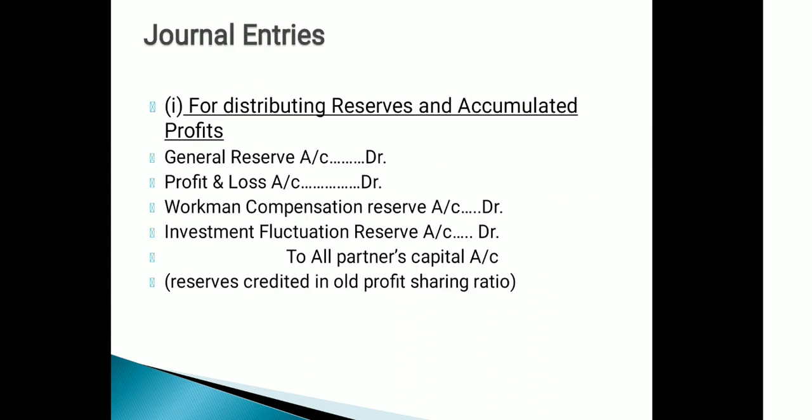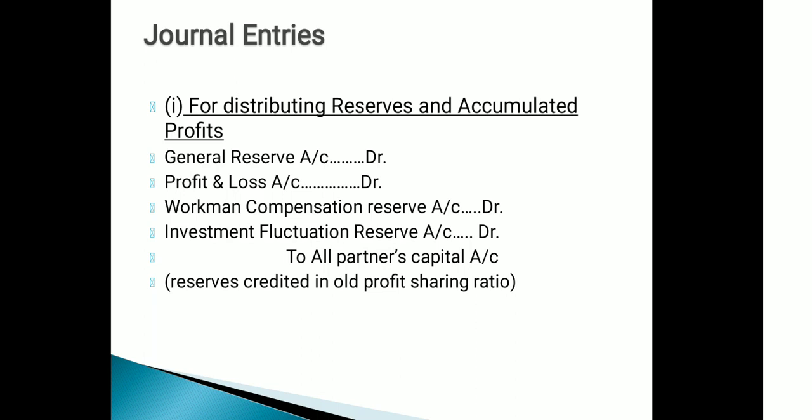Now, let us see the journal entries for distribution of reserves and accumulated profits. You can see that there are so many reserves, so I took a combined entry: general reserve account debit, profit and loss account debit, workman compensation reserve account debit, investment fluctuation reserve account debit to all partners capital account.